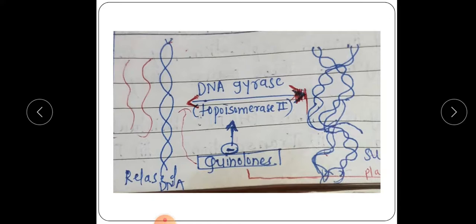Okay, and vice versa, what was shown to you: this quinolone, our antibacterial drug, quinolone has an action on this topoisomerase 2 subunit gyrase B, which will not allow the joining of DNA here. And if joining of DNA has not happened, then separate strands will remain. And if separate strands remain, what happens? The DNA will be denatured in the bacterial cell, and once the genetic material, that is the DNA of the bacterial cell, is denatured, the bacterial cell will be killed soon.